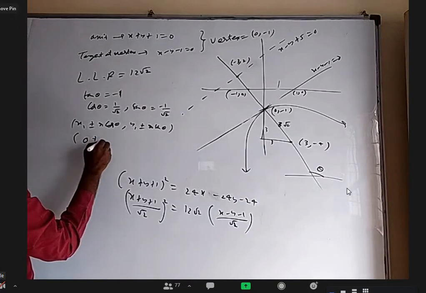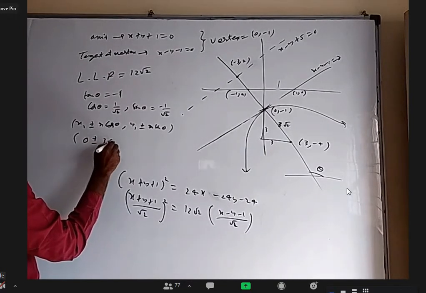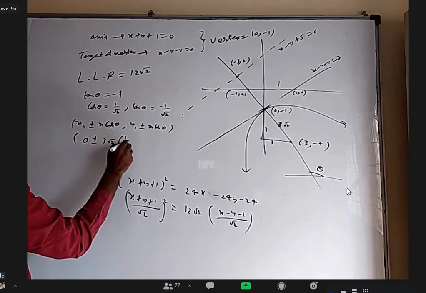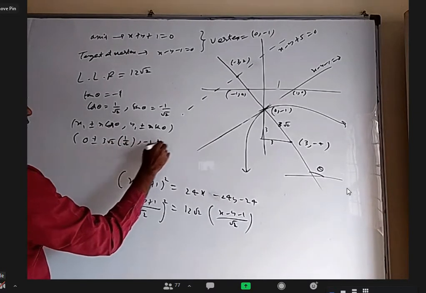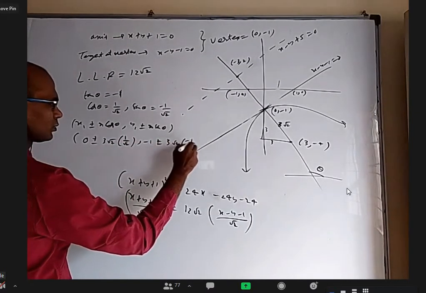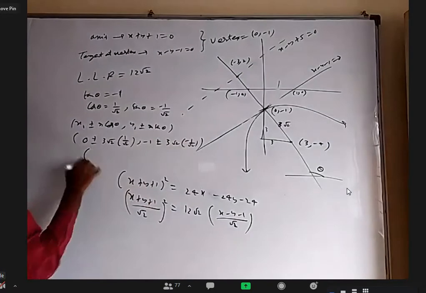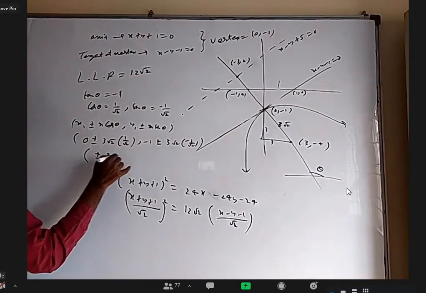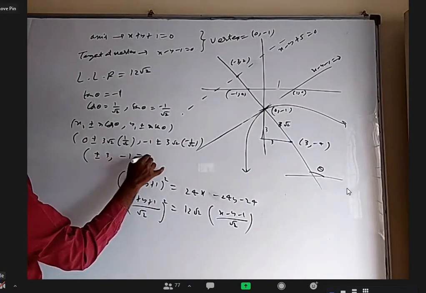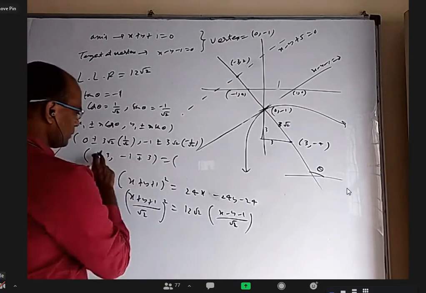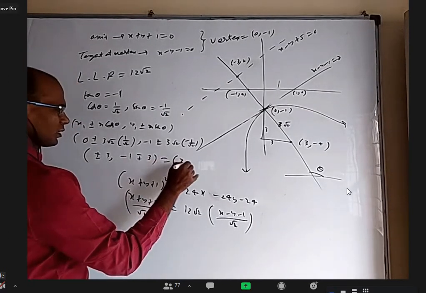0 plus r minus r is 3 root 2, cos theta is 1 by root 2. Minus 1 plus r minus 3 root 2 into minus 1 by root 2. Root 2 and root 2 cancel, so plus r minus 3, minus 1 minus r plus 3. When I take plus here, minus here, I will get 3 comma minus 4.